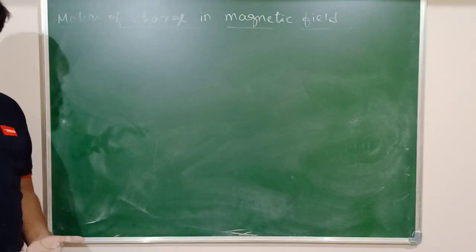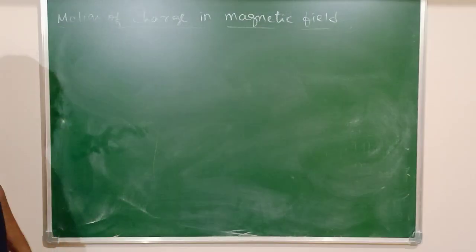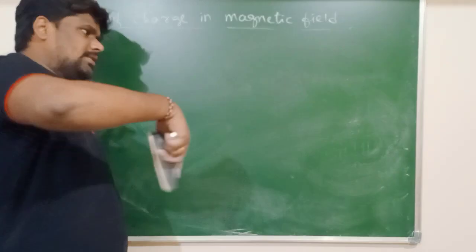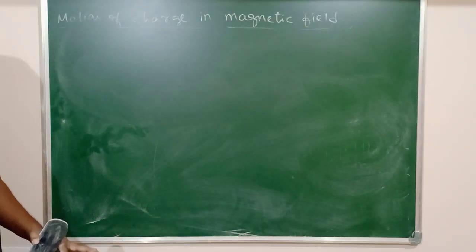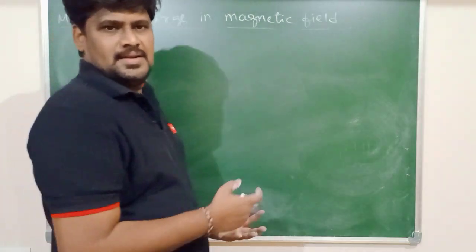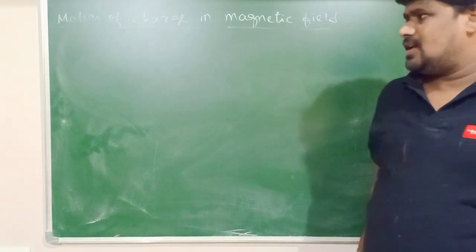Theta equals 0 degree or 180 degree: the path traced is a linear path. Theta equals 90 degree: the path traced by the charged particle is a circular path. What if theta is other than 0 degree, 90 degree and 180 degree?